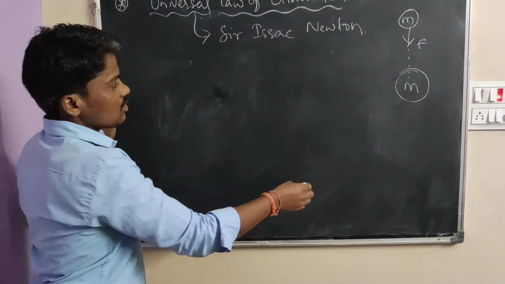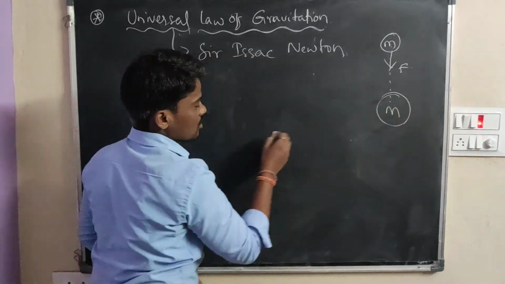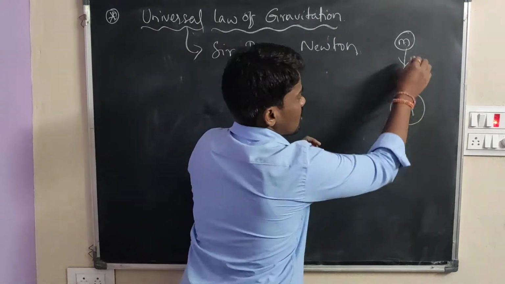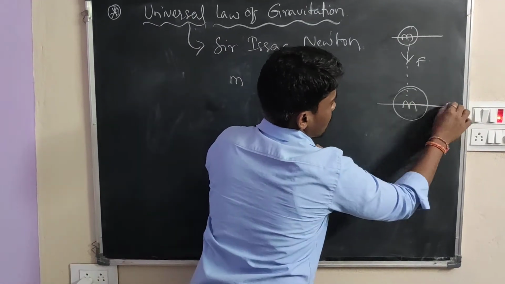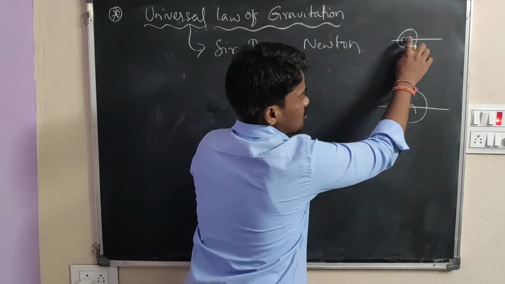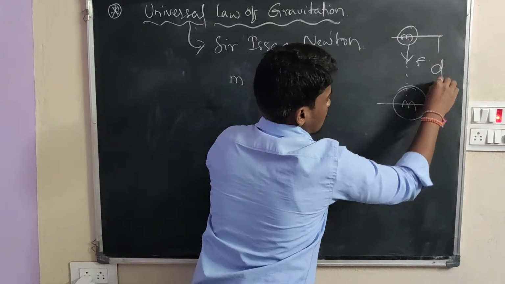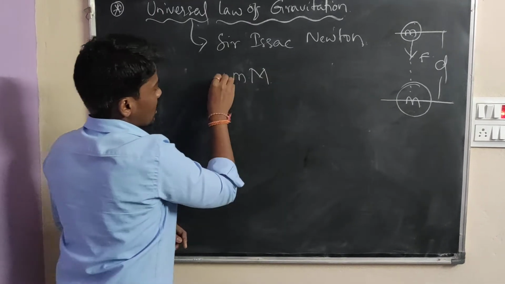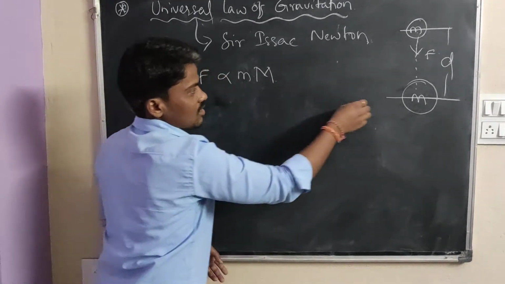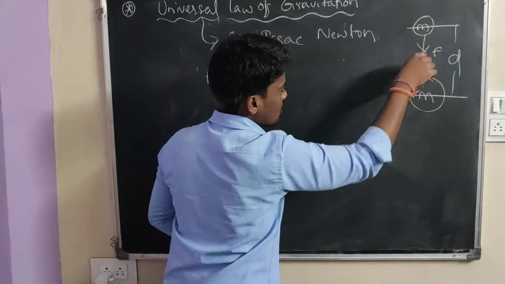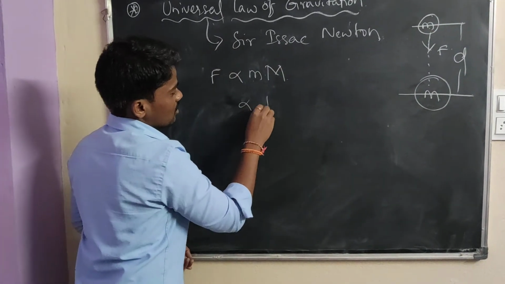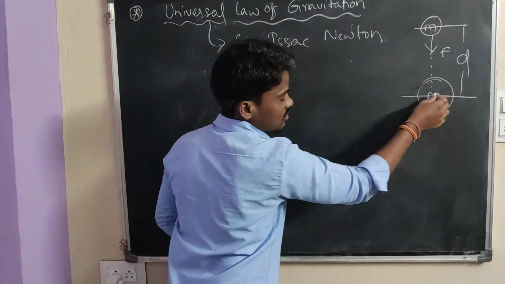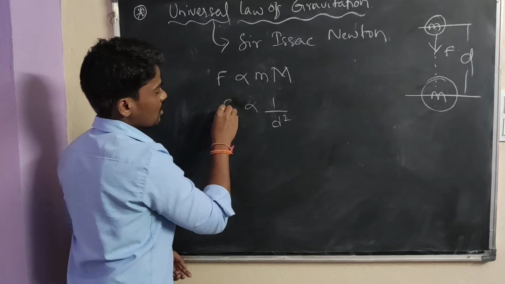Okay, here we are taking two masses. The product of the two masses, and here is the distance, from center point to center point. We take the two masses at their centers, and the distance is capital D. The product of the two masses is directly proportional to the applied force, here the gravitational force, and it is inversely proportional to the square of the distance. The distance between the centers of the two masses is inversely proportional to the gravitational force.